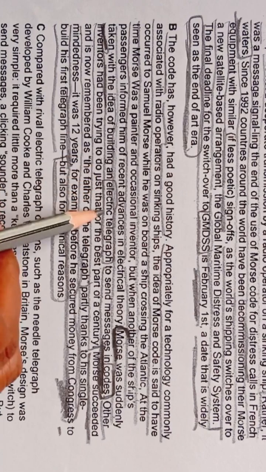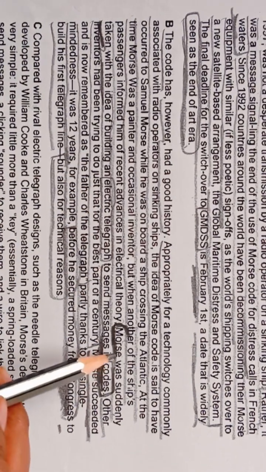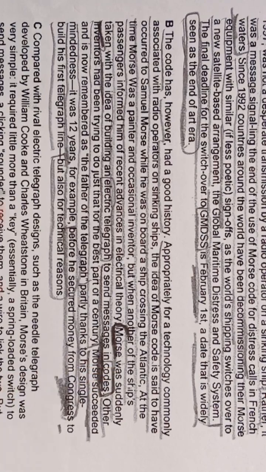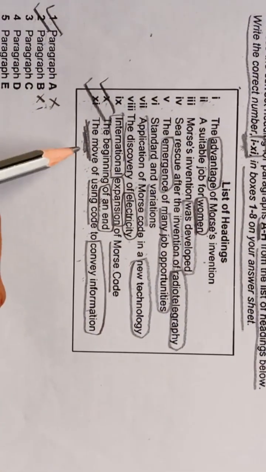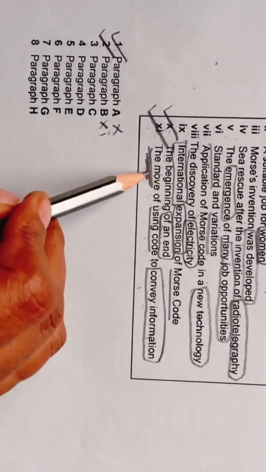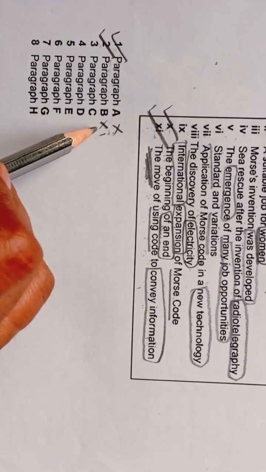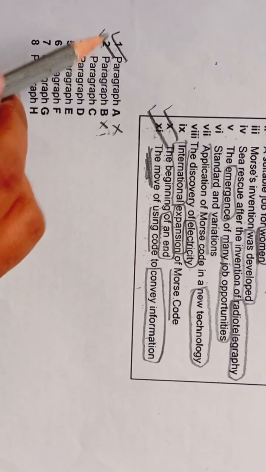Morse was suddenly taken with the idea of building an electric telegraph to send messages in codes. So from these lines we are getting our answer. Okay, I hope you have understood this, and that's why we have marked the move of using code to convey information. Both the things are the same. So that's why we have marked this number 11, and we will write 11 in front of 2 in our answer sheet. I hope you have understood this.